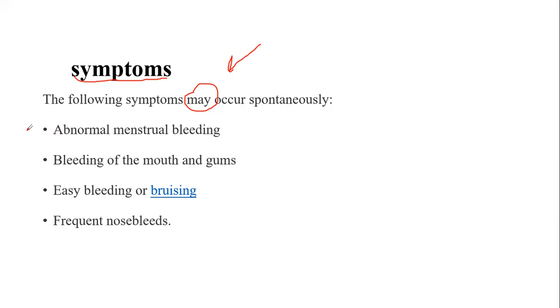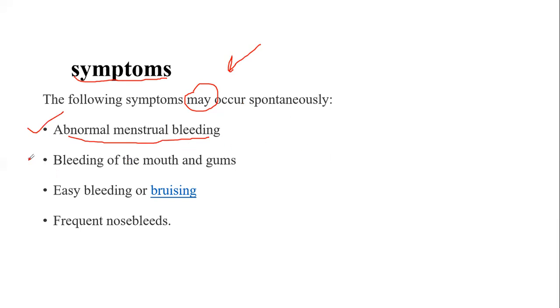So the first symptom is abnormal menstrual bleeding, more common in women, also called dysmenorrhea, meaning the menstrual cycle will be abnormal and there will be severe bleeding from the endometrial lining.